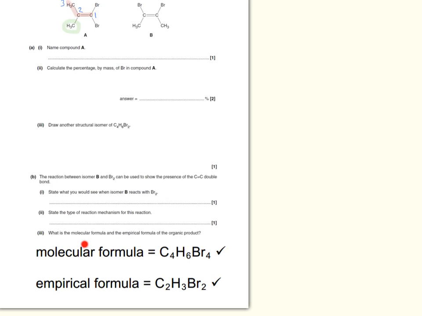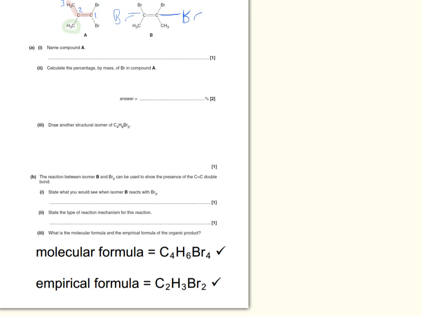In the last part of this question, we're required to find out the empirical and molecular formulae of the compound which results from the reaction of B with bromine. So if this molecule is reacting with bromine, we'll have one more bromine over here and another bromine over here.